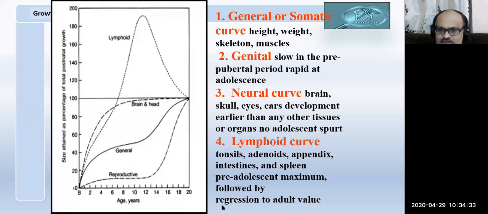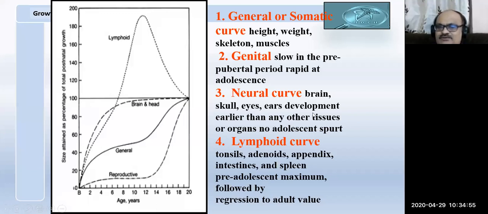So the lymphoid tissue, adenoids, that's why we always examine the adenoids. We ask whether they are swollen or whether they are normal. For genital tissue, at the prepubertal period, though it is present from birth, it starts increasing during adolescence.